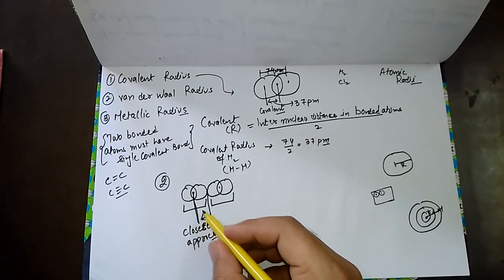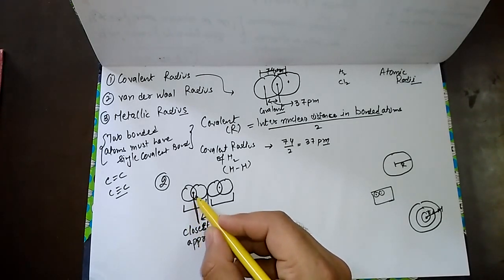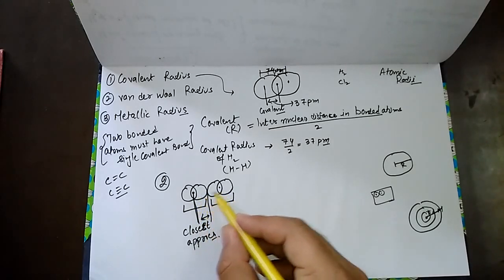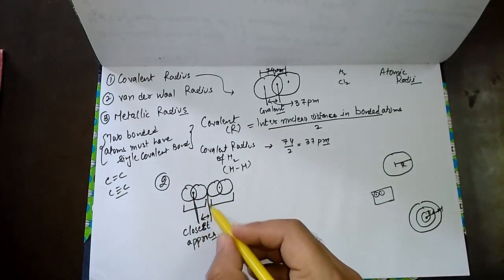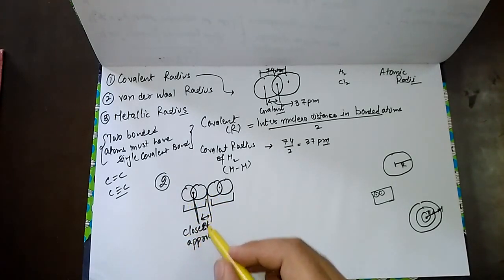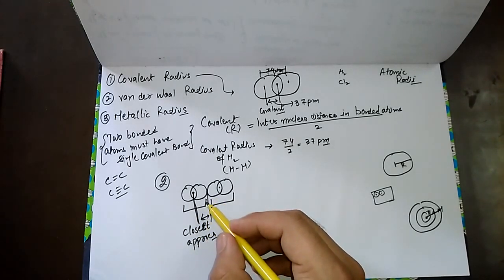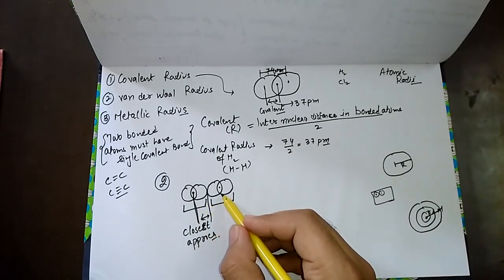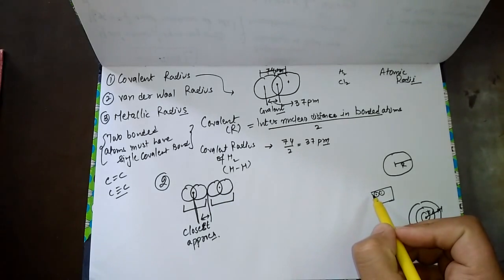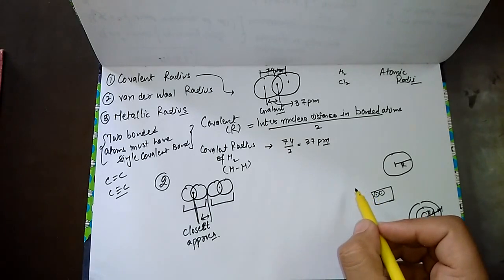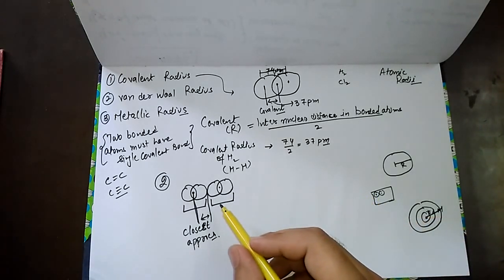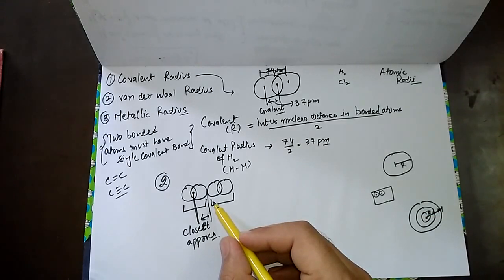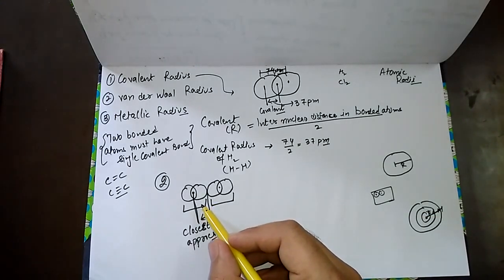So van der Waals radius is taken as one half of the internuclear distance between the two isolated atoms at the time of their closest approach. We call it closest approach. Basically, van der Waals forces are weak forces. Their magnitude is very much smaller in gases as well as liquids as compared to the solid state of a substance. Therefore, we measure the van der Waals forces in the solid state because the power of the force is expected to be maximum.